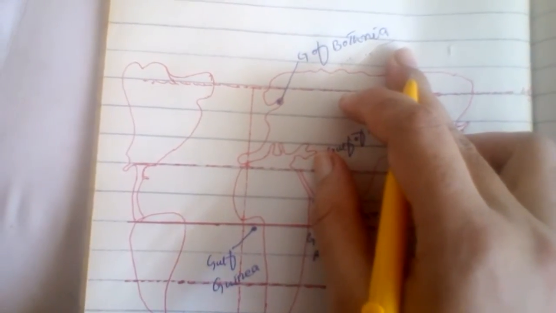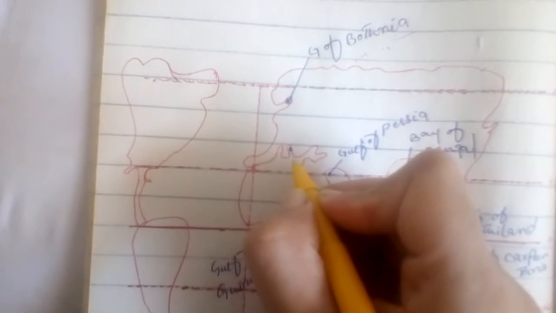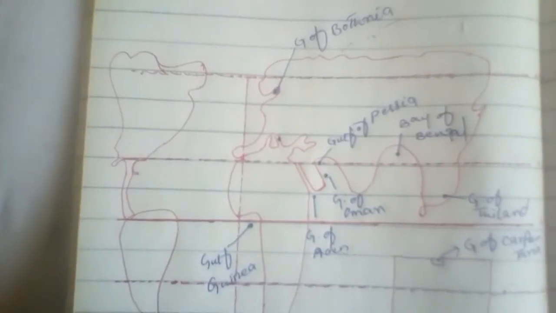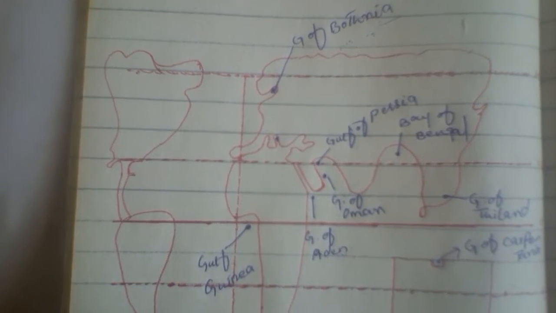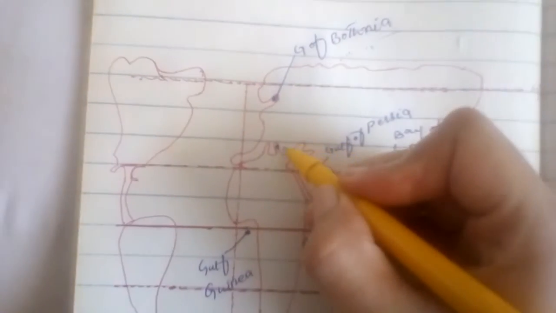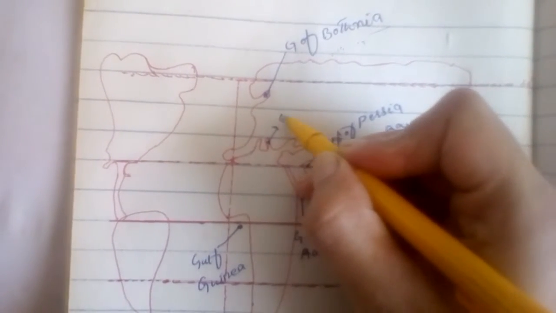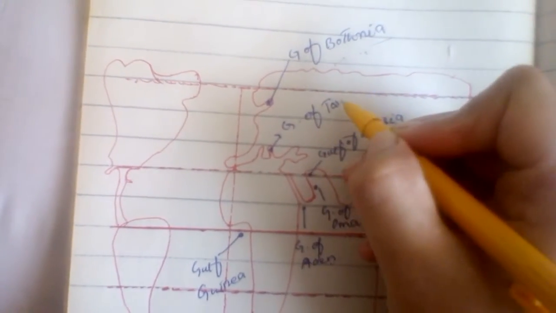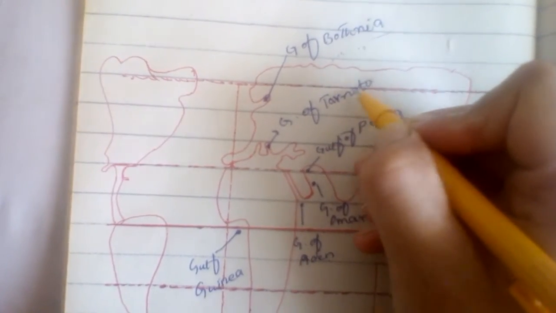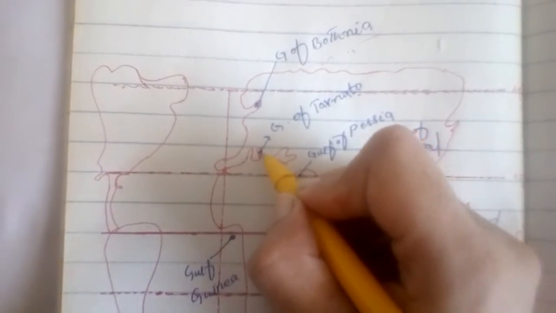Next one is more here in Italy. Here is Italy, and the most important MCQ, mostly repeated in different exams, is: what is the shape of Italy on the world map? Remember this, the shape of Italy is a shoe sole shape. Okay? In Italy, here is Gulf of Taranto, right? This is Gulf of Taranto, that is present in Italy.